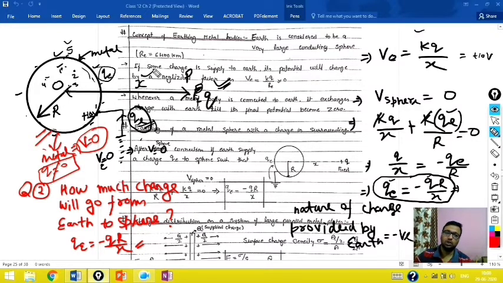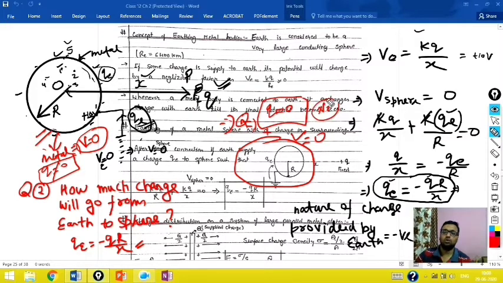Again, listen to the question carefully, I am asking you a new fresh question. Suppose in your exam this question is asked as a yes or no, true or false type question: any material has zero potential, so does it mean that the charge on the surface should also be zero? Is it a necessary condition? You will say no, it is not a necessary condition. You have seen this example in this explanation.